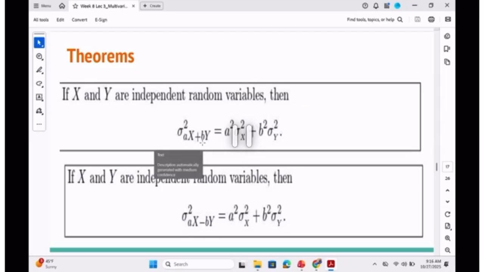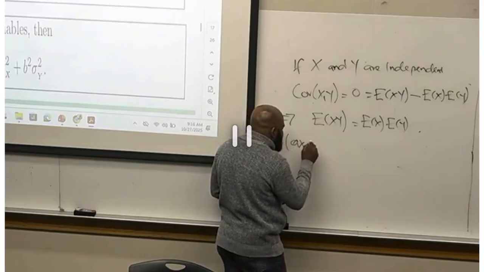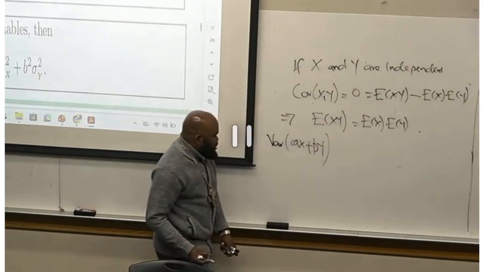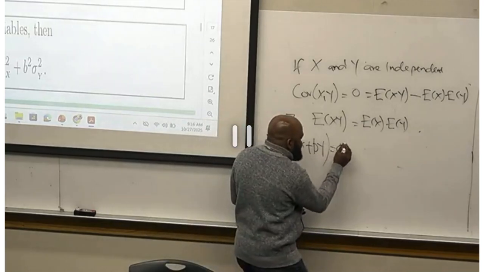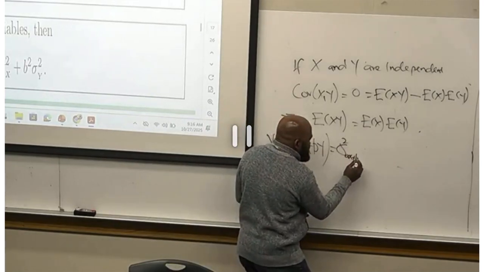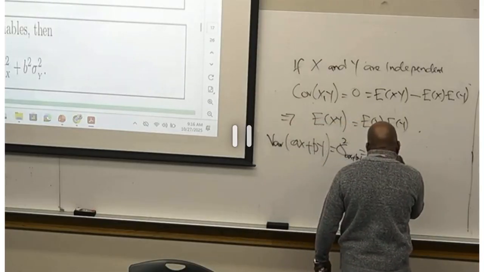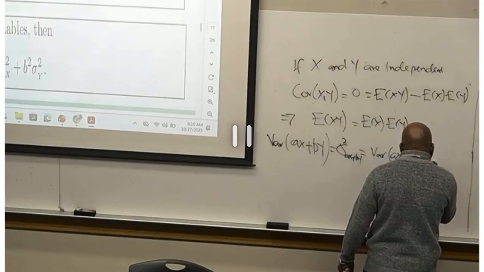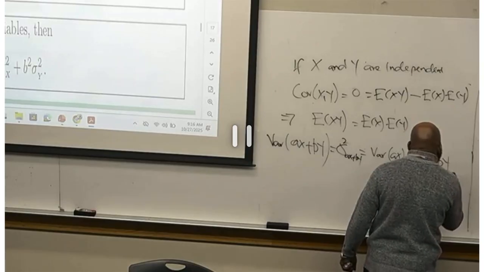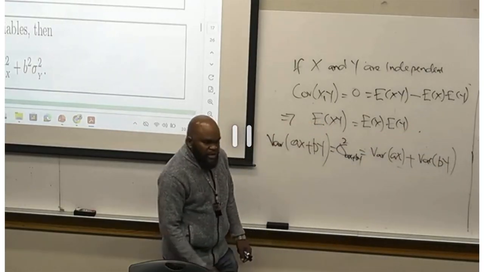Now the variance of aX plus bY, another way to write that is sigma squared of aX plus bY, which is going to be equal to the variance of aX plus the variance of bY. Okay, a and b are constants.